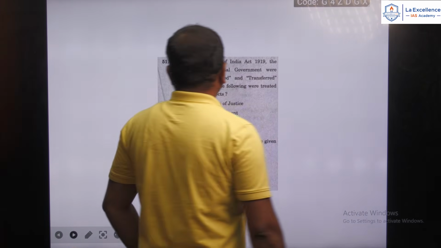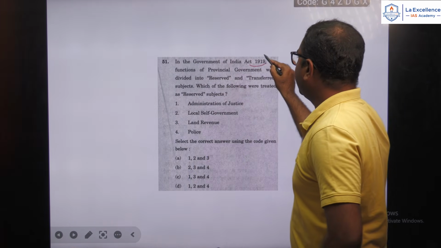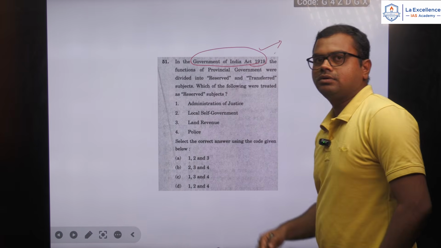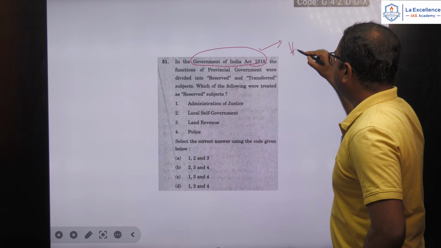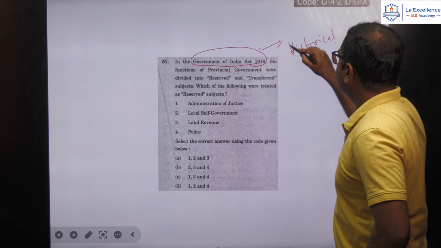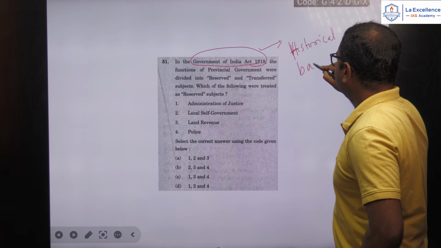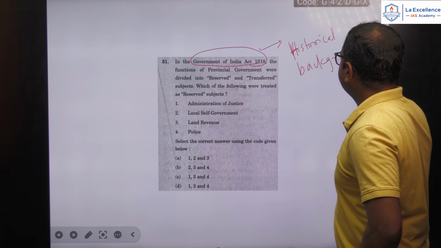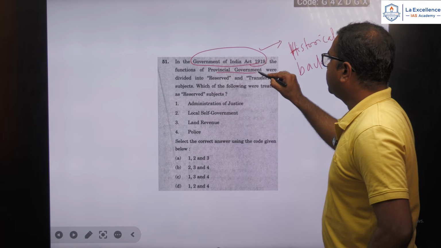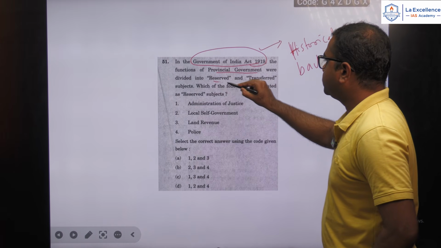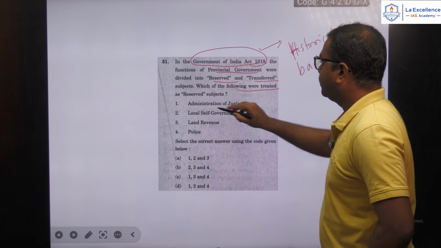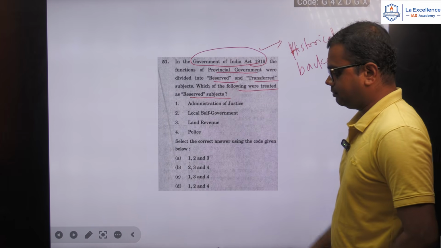Next, in the Government of India Act 1919, this is a British era law, which you will study in the historical background to the Constitution. So in the Government of India Act 1919, the functions of the provincial government were divided into reserved and transferred subjects. Which of the following were treated as the reserved subjects?